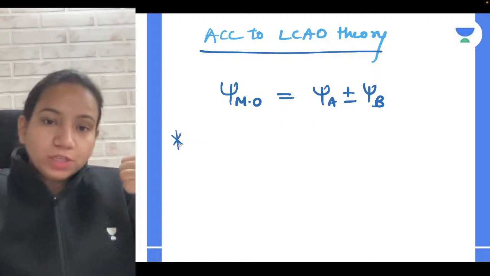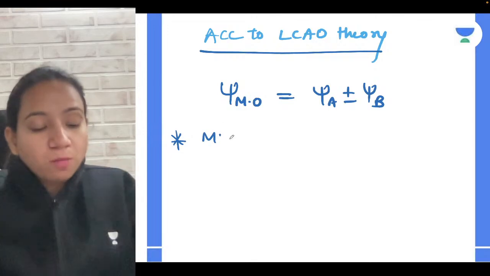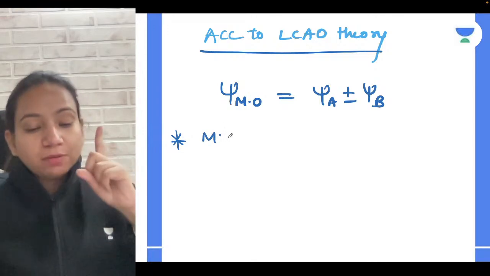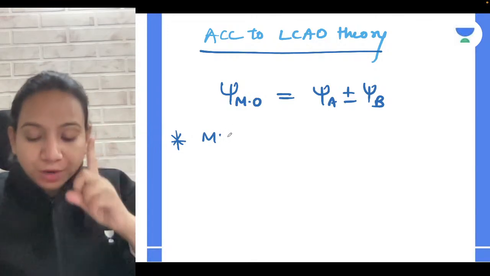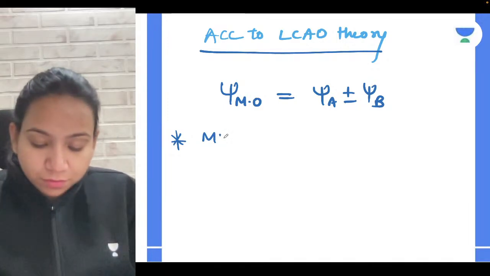So a molecular orbital can be formed by the addition of wave functions and it can also be formed by the subtraction of wave functions.